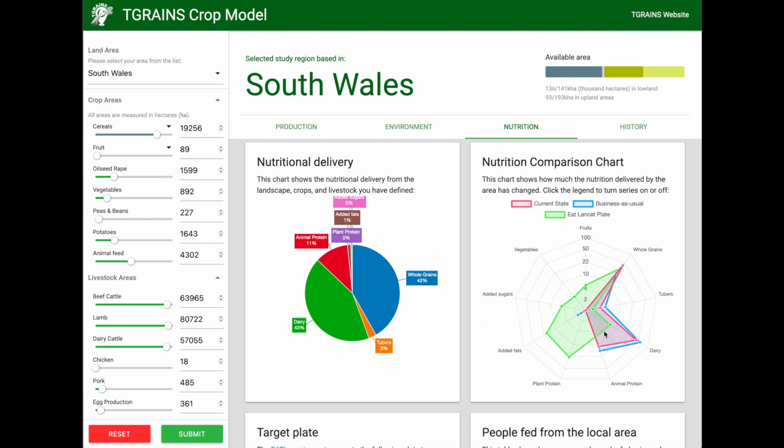The red shape shows us the current state. The blue shape shows us how nutrition is distributed in reality right now in the business as usual state that I mentioned earlier. The green shape shows us the distribution recommended by the Eat Lancet plate. Something you may like to try in your discussion is to investigate if it's possible to move towards this diet within the local region. You can turn any of these shapes on or off by clicking them in the legend above the graph.